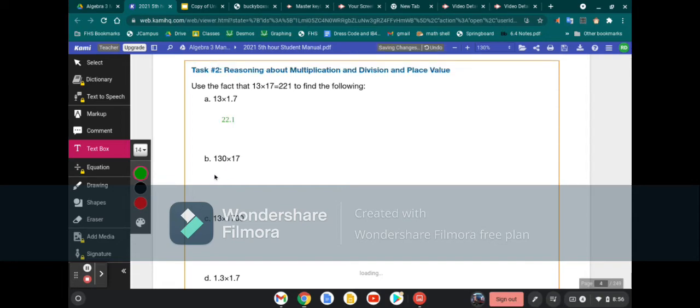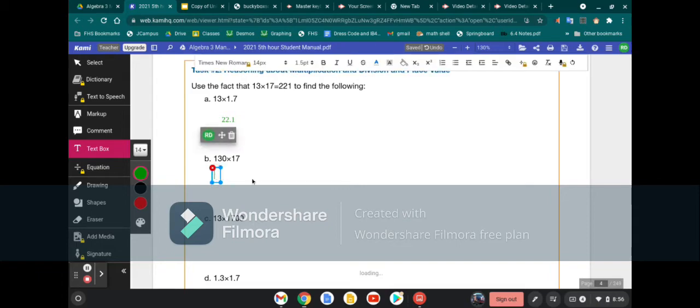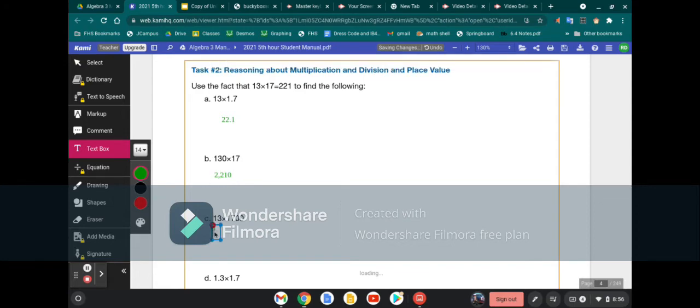When I look at part B, it's almost the same thing as 13 times 17, but we have 130. So there's an extra 0 in there, so I want to put my 221, but then if I have a 0 on 130, then I'm going to put a 0 in here. So it's actually 2,210. When I do 13 times 1,700, it's a similar thing. We got two zeros. So we'll have our 221, but then we're going to have to add two zeros at the end. So that's 22,100.